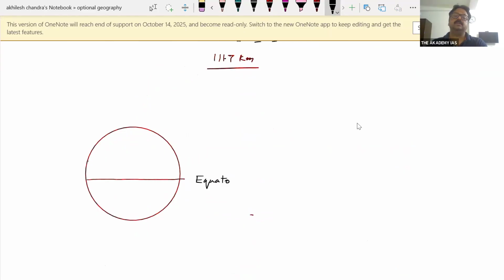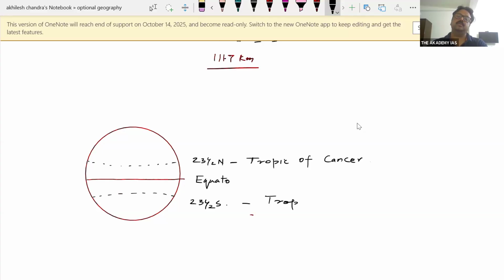Then there is a latitude at 23.5 degrees north, which we call the Tropic of Cancer. And there is 23.5 degrees south, which is called the Tropic of Capricorn.